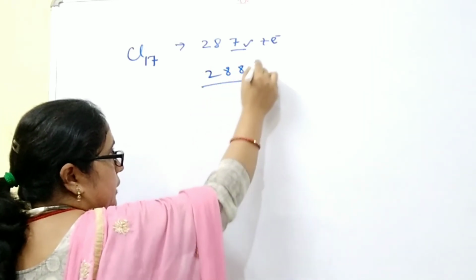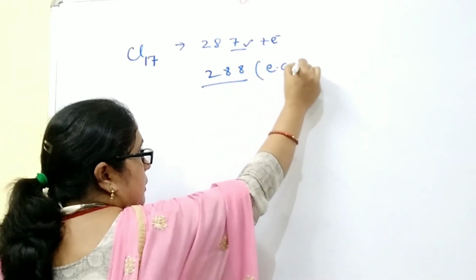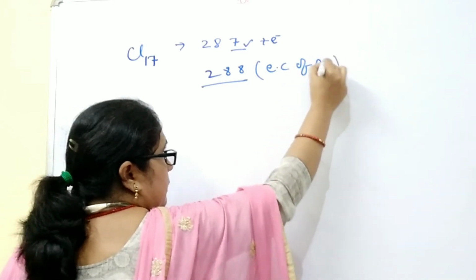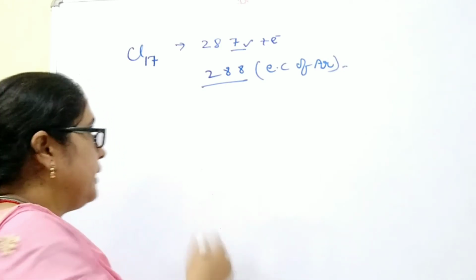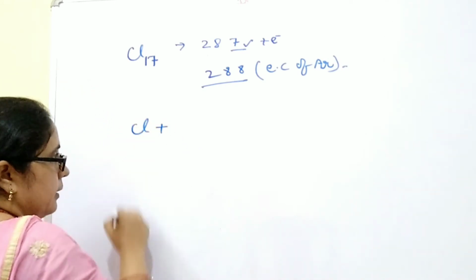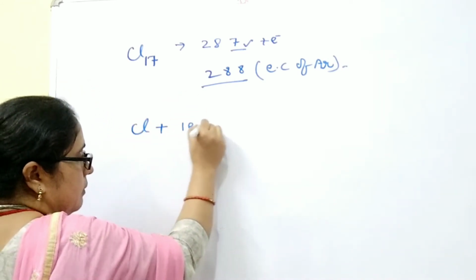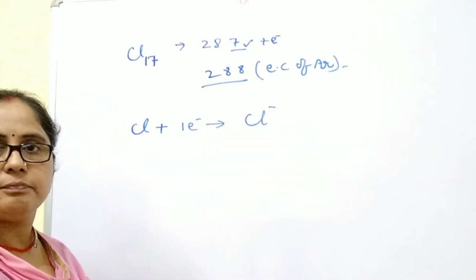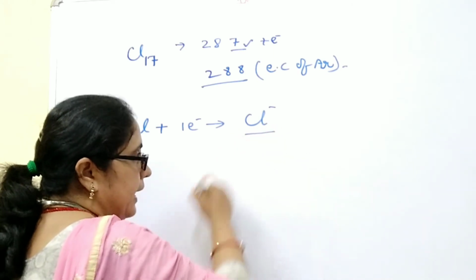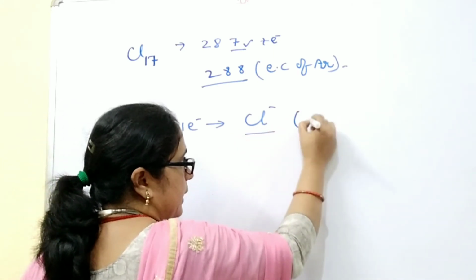And this is the electronic configuration of argon, which is an inert gas and is stable. So when chlorine gains 1 electron, it carries 1 negative charge, and this negatively charged chlorine atom is called an anion.